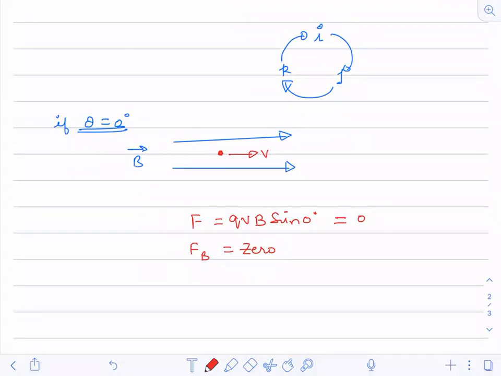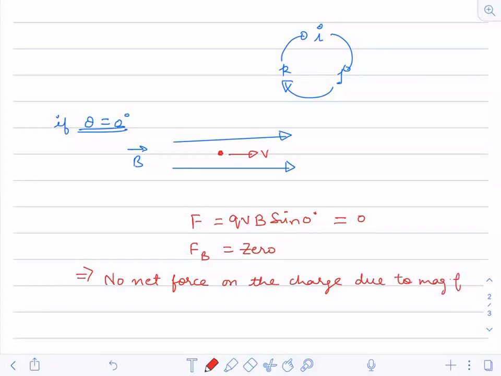So this implies no net force on the charge due to the magnetic field.